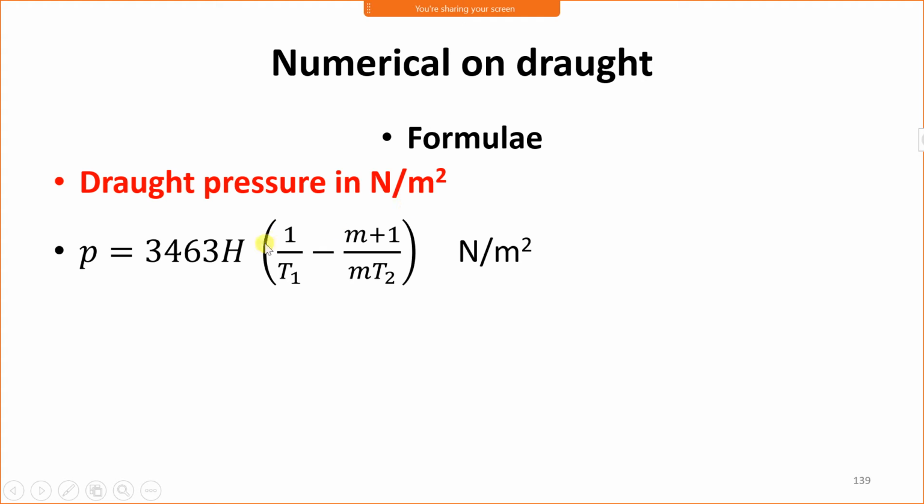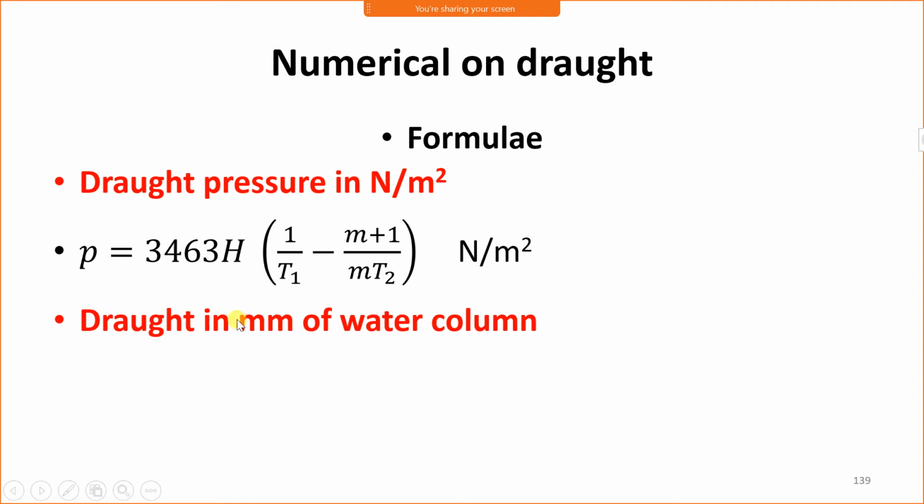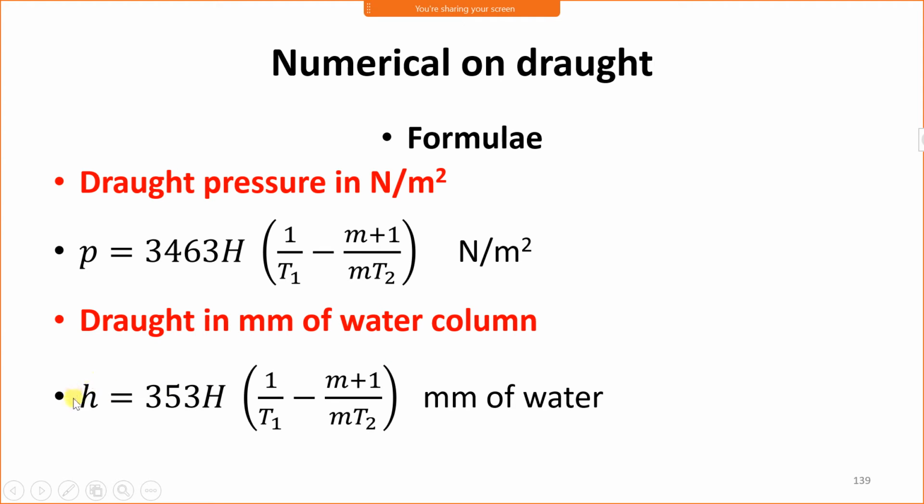where small p is the draught pressure in Newton per meter square, capital H is the height of chimney, T1 is the temperature of atmospheric air, m is the mass flow rate of air per kg of fuel, and T2 is the temperature of hot flue gas. Then the draught in mm of water column, represented by small h, has the formula 353 capital H (1 by T1 minus (m plus 1) upon mT2). The formula is the same, only the value differs, because we have converted Newton per meter square into mm of water. Therefore, this value is changed.